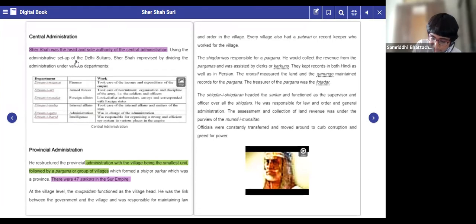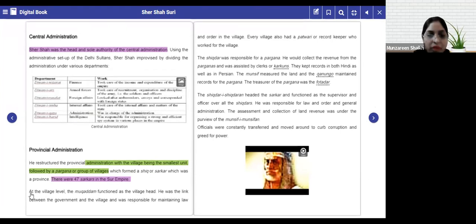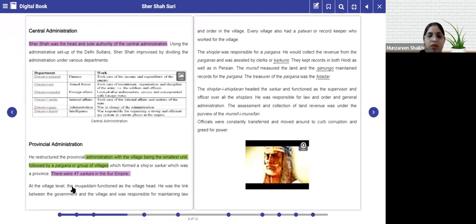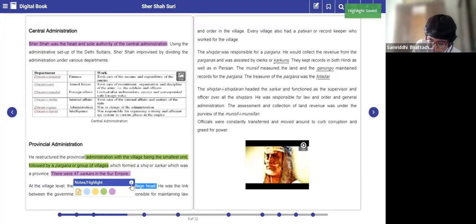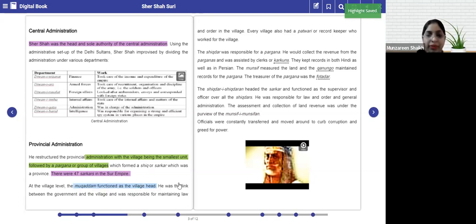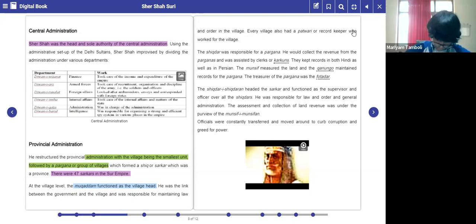At the village level, the muqaddam functioned as the village head. Please underline. In the village, who was the person who functioned as the village head? It was the muqaddam. He was a link between the government and the village and was responsible for maintaining law and order in the village. Every village also had a patwari or record keeper who worked for the village.